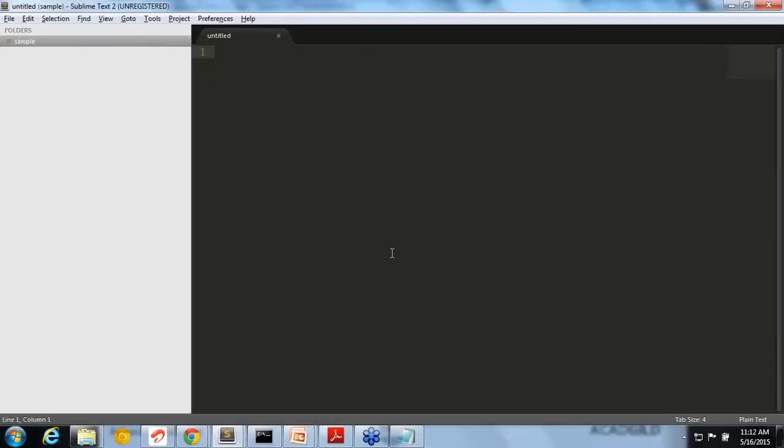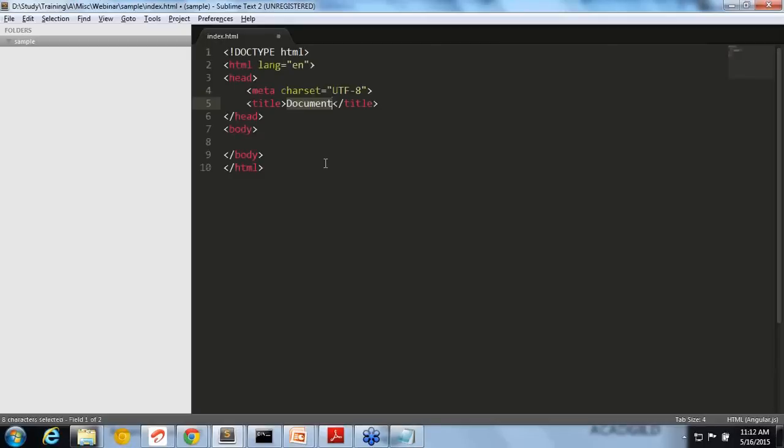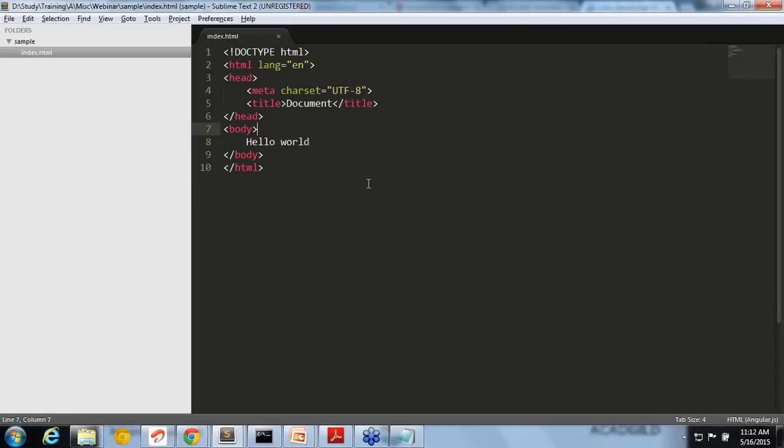So in any web page, right? You need an HTML page, right? So I'm just going to create an index.html. Okay. So in that I'm just adding the basic HTML structure. This is how you will add a basic HTML structure. If you see hello world and if I'm opening in browser, it will show the hello world. So this is a very basic application.